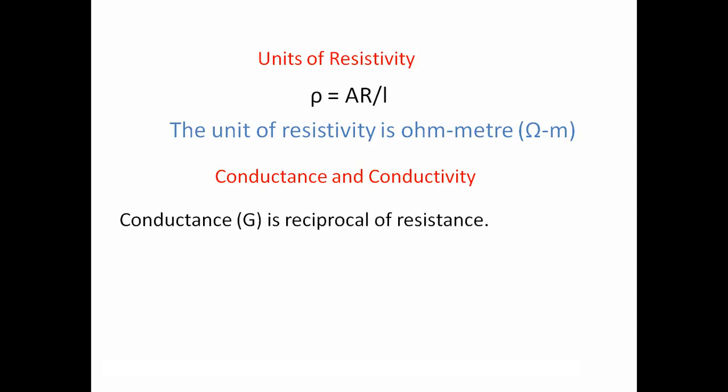So conductance is the reciprocal of the resistance. Resistance is represented with the letter R, whereas conductance is represented with the letter G. G is nothing but conductance, and it is the inverse of the resistance. That is, G is equal to 1 by R.